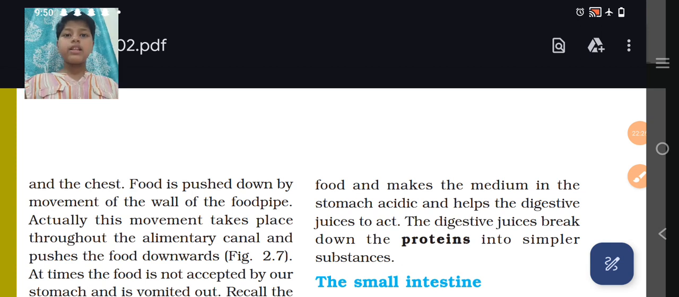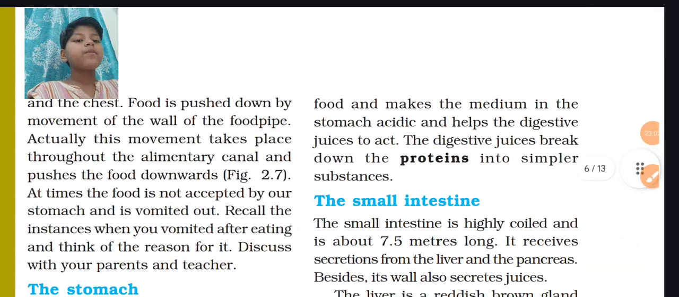When the food reaches the food pipe, after that it goes into the stomach. There the stomach secretes mucus which covers the inner wall of our stomach, and when it covers the inner wall, the bacteria cannot enter our body. After that, the stomach starts secreting the digestive juices which help in the breakdown of protein into simpler substances.